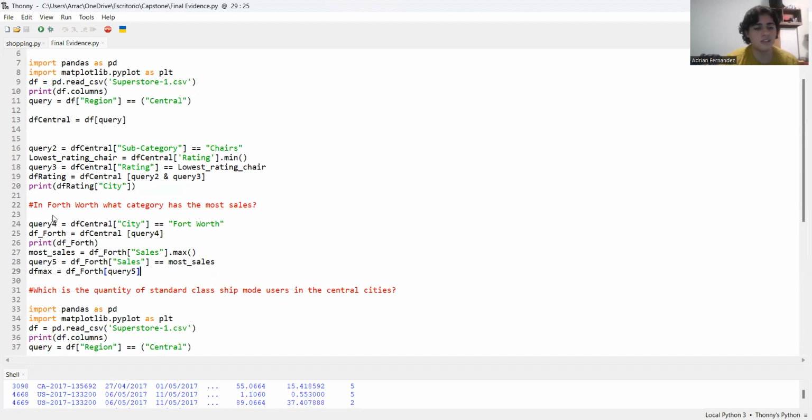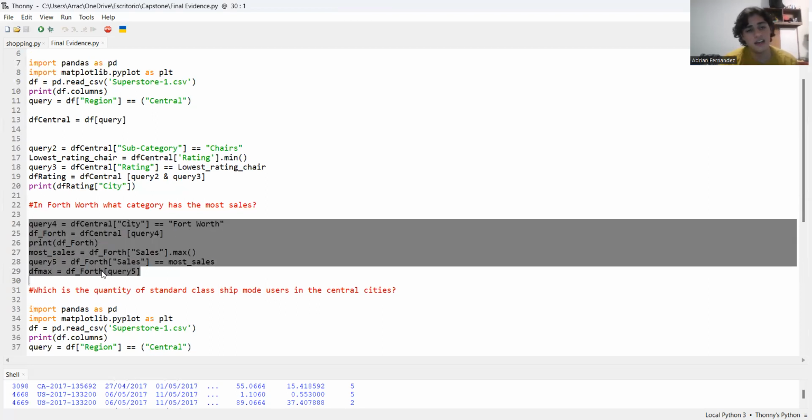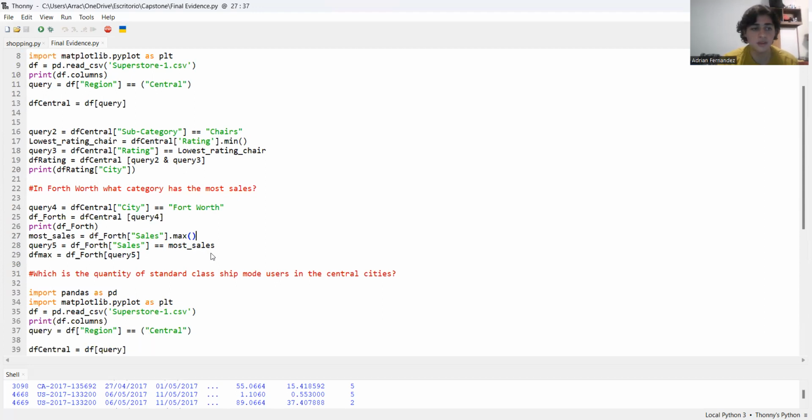I continue with the same code and adapted it to a new city, well, to a specific city, sorry. And this is different because here, as we can see, we are looking with the max adaptation to find which category is the best one in this city case.